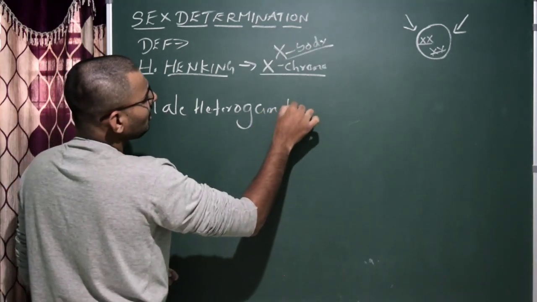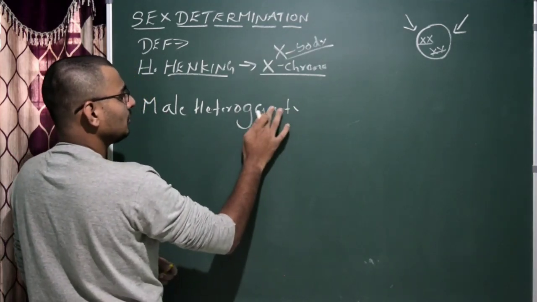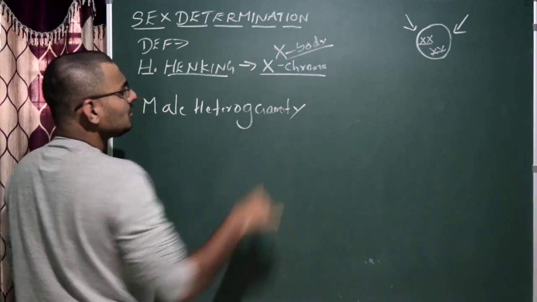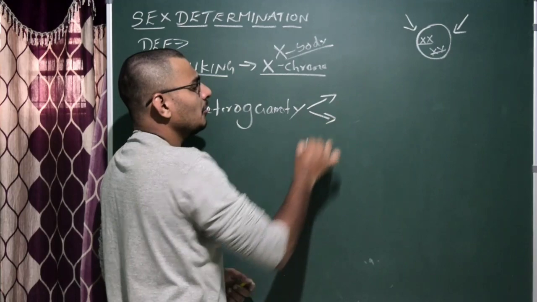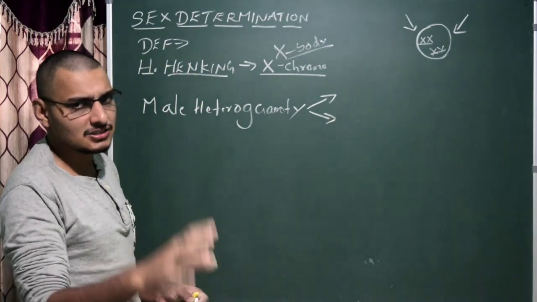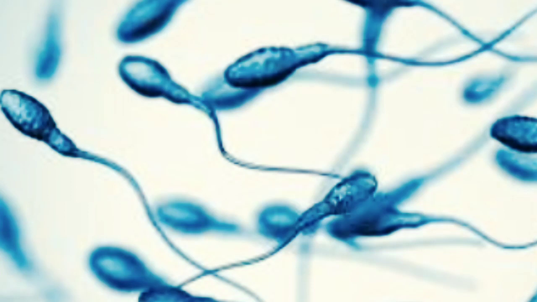We know what the meaning of heterogamety is. Okay, gamety. What is the meaning of heterogamety? Heterogamety means that during the process of gametogenesis, obviously in the case of male, let us take human beings, two types of sperms will be produced.